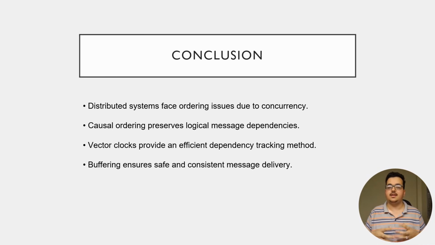Next, we'll be understanding the conclusion. Let's summarize all the things that we have studied till now in simple words. Distributed systems face message ordering issues because multiple processes run independently. Causal ordering ensures that messages that depend on each other are delivered in the correct logical sequence. Vector clocks help track these dependencies. Buffering ensures safe and consistent delivery. This concept is very important in distributed chat systems and many real-world distributed applications.